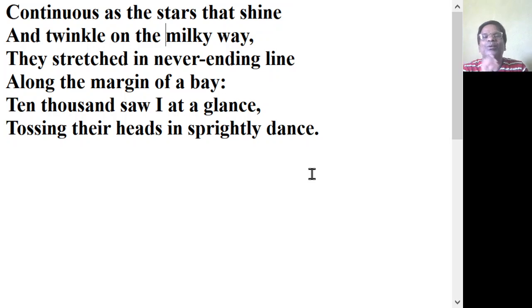Just before new moon day, the moon is very fine. That is known as crescent moon. So the daffodils have formed like a half circle. In that shape, they are present on the margin of a bay, and therefore the daffodils are described just like the stars in the Milky Way.